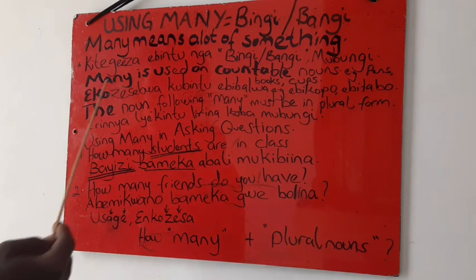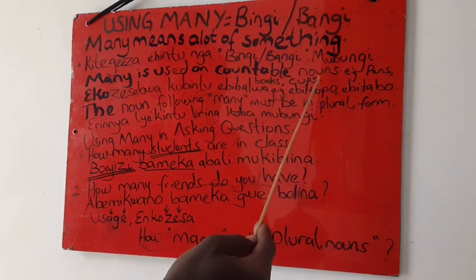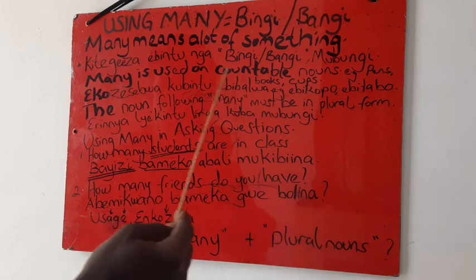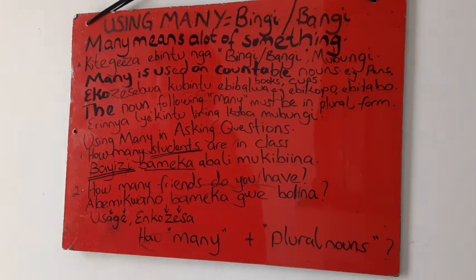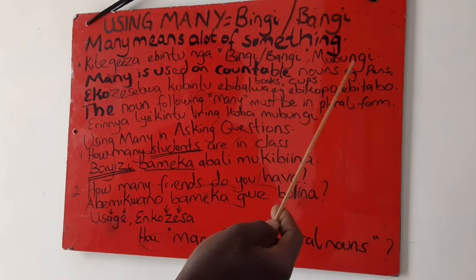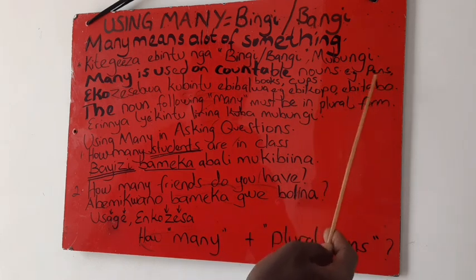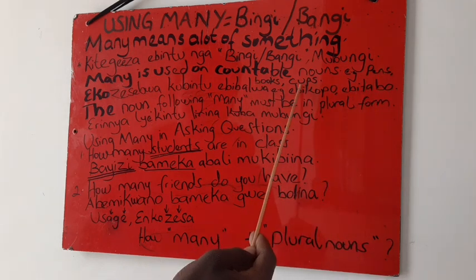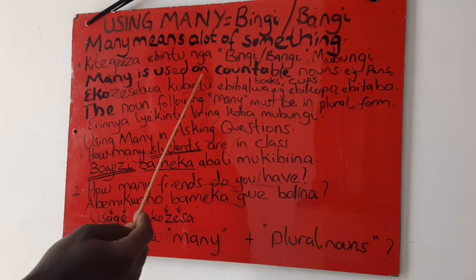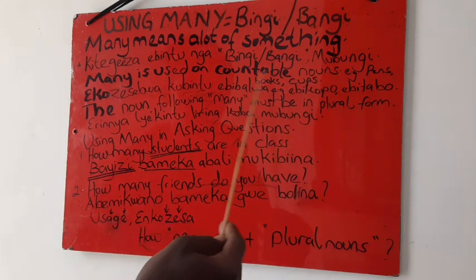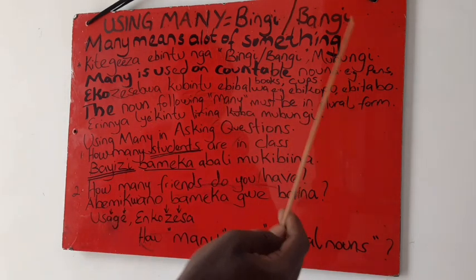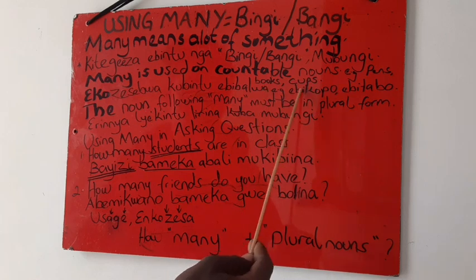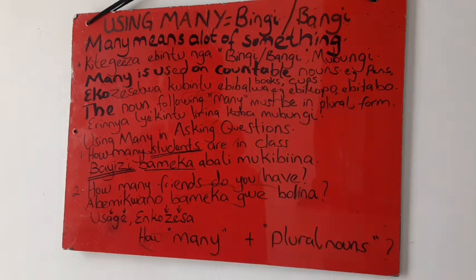Okay, a point to note is that many is used on countable nouns. And remember, we looked at countable nouns. Countable nouns, these are nouns that can be counted from 1, 2, and many more. For example, pens, this is plural. Pens. Books. Cups. If you want to have a look at countable nouns, we made a video above. And here you can note these are in plural.